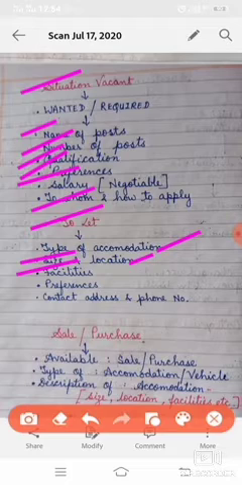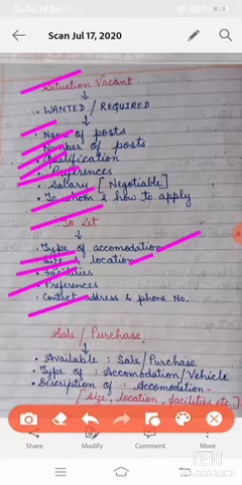If an owner wants to give his or her house for rent, then he will tell the facilities which he is going to provide to the renter. And if you require any house, you have to give your priority, what type of house or accommodation you require. So depending on that, type of accommodation will be mentioned, next size and location, then facilities provided by the owner or what the renter wants, then preferences and contact address with phone number.